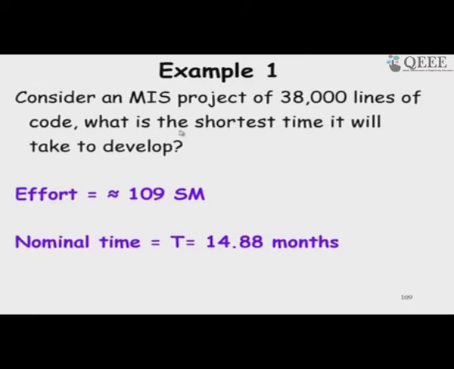So, I should have qualified this question with the shortest time to develop without increasing the effort or cost. So, if you have to develop, we have to do proper staffing and then we will get 14.8 months. And just see here that it is written MIS project, but then we need other data, like are the developers familiar and so on, so that we can properly classify it into organic, embedded or semi-detached.